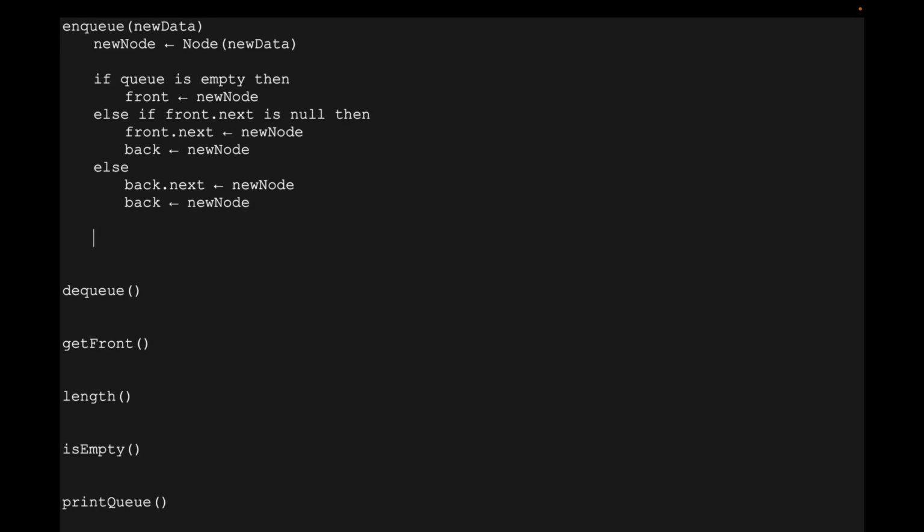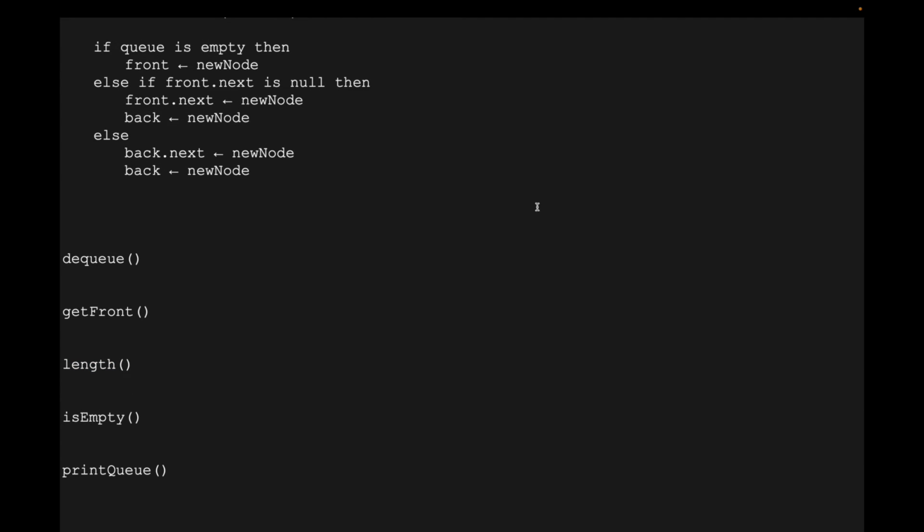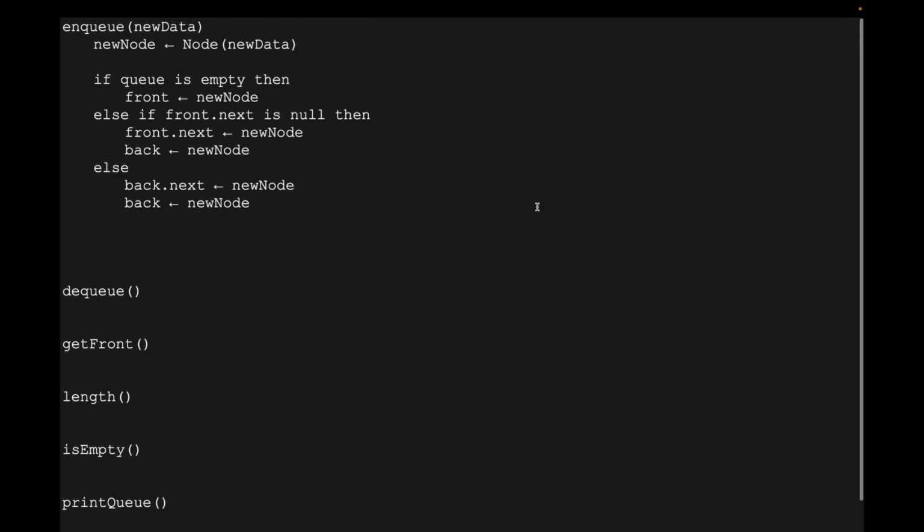And remember, just thinking forward, we're going to want to know what the length of the queue is later. So why not just update the length of the queue anytime you add or subtract something to the queue. We'll make the queue length initially be 0, and every time you add something to the queue, we want some size variable to be incremented. So we'll set size equal to size plus 1. All right, hope that makes sense.